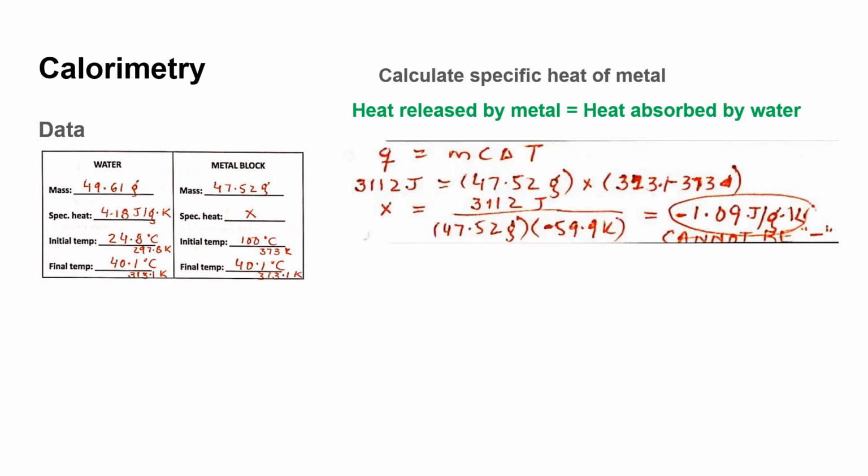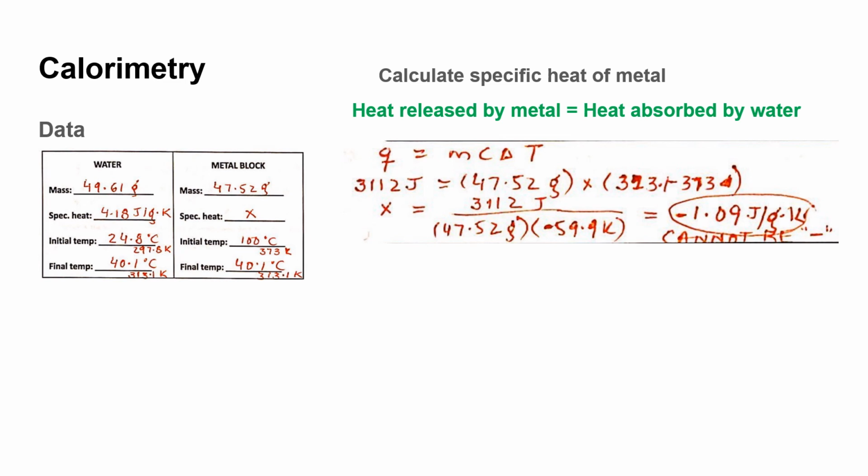So when you plug the heat that we already calculated for the water into the equation, your specific heat turns out to be negative 1.09. Now, specific heat cannot be a negative number. So what did we do wrong in that equation?